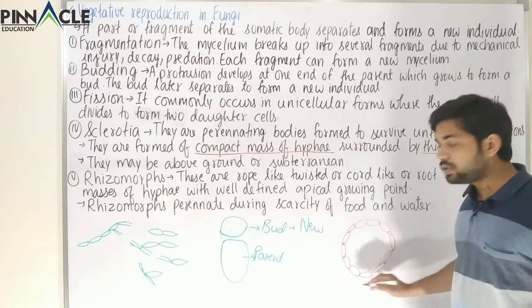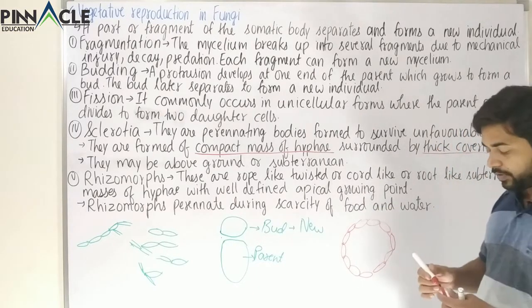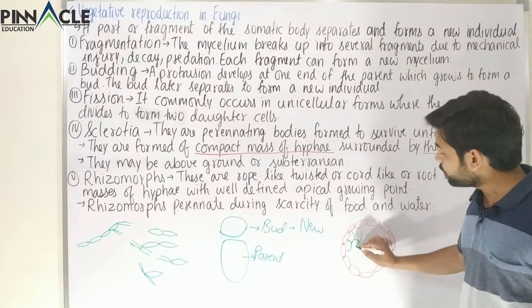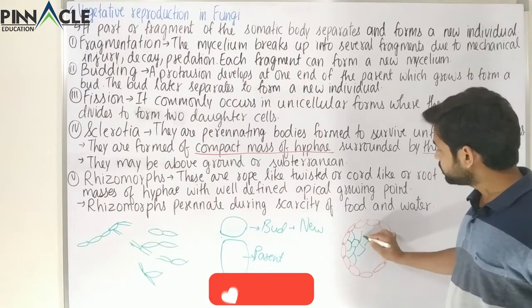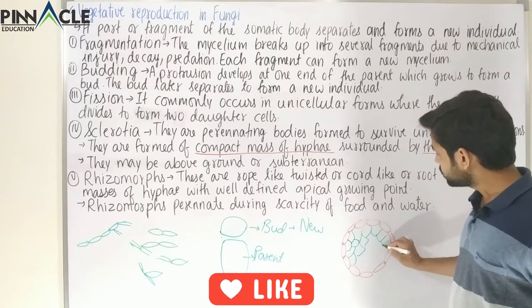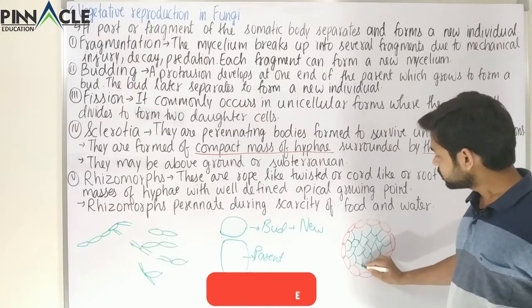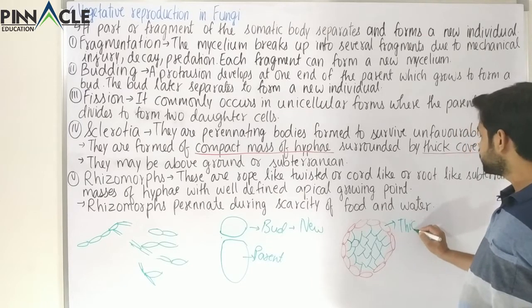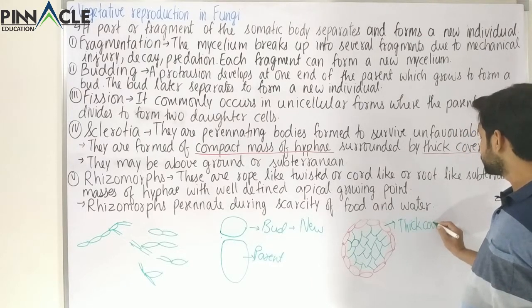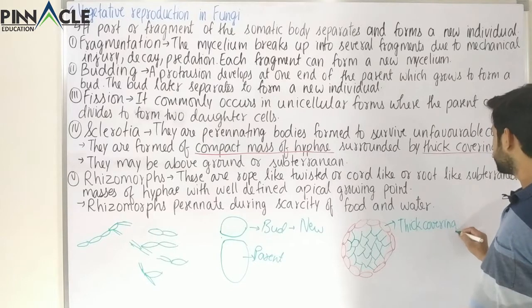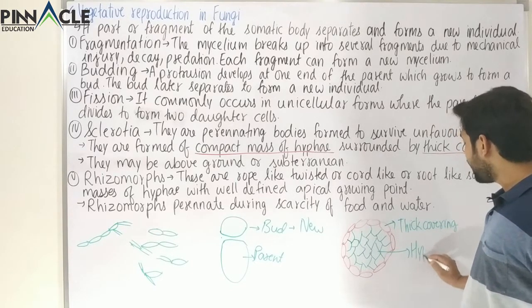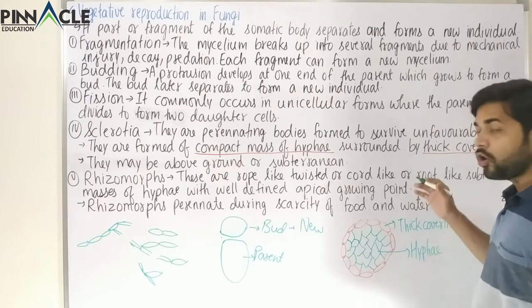So it is the outer covering that is called a thick covering, and inside it there could be various compact masses of the hypha. So it is the outer thick covering, and inside we have these hyphae. These hyphae are very compactly arranged.